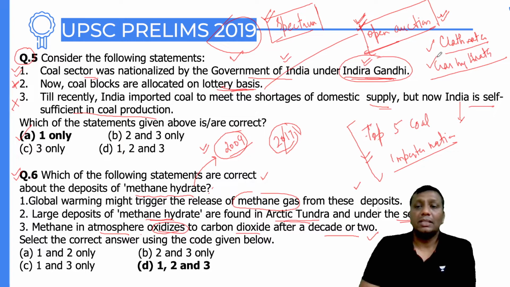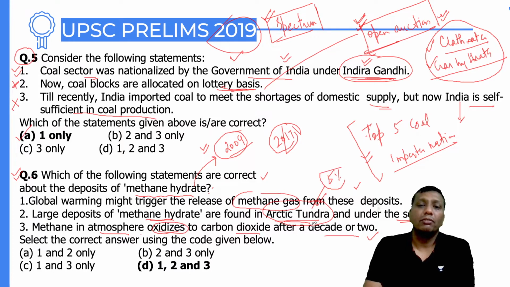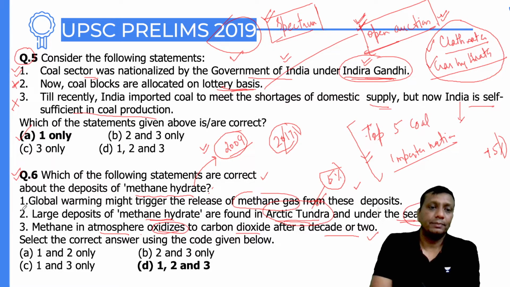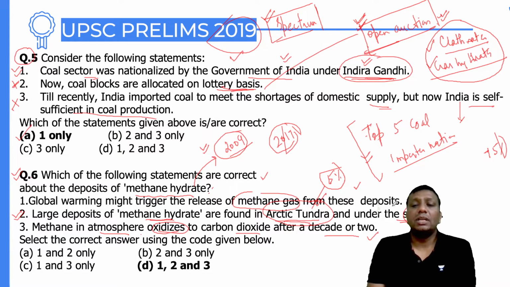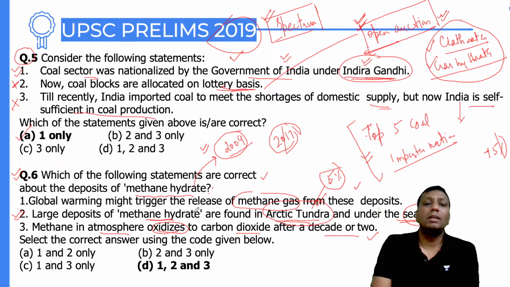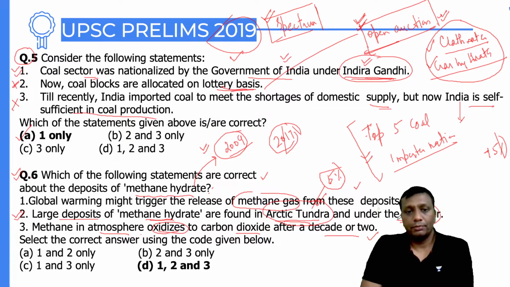Actually, you know what happened? This is also a kind of fossil fuel. It was first reported in the polar areas, which means Arctic regions. Today it is known, guys, that 5% of reserves are in the polar areas, so definitely Arctic tundras have it. And 95% of this type of methane reserve as a fossil fuel is identified in the ocean bed, which means the sea floor. So this statement is definitely right. 5% here, 95% here. Overall, all the deposits you will see in the tundras and sea floors.